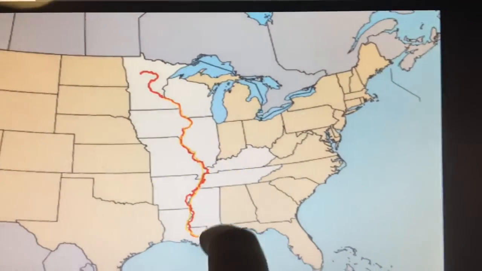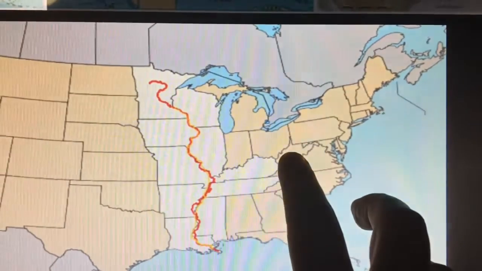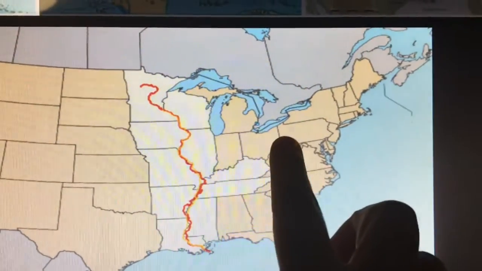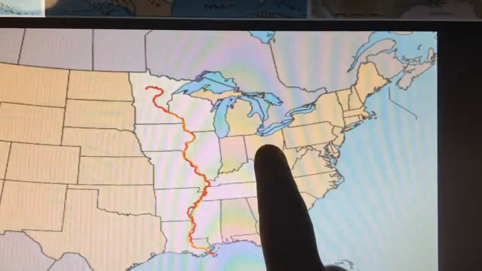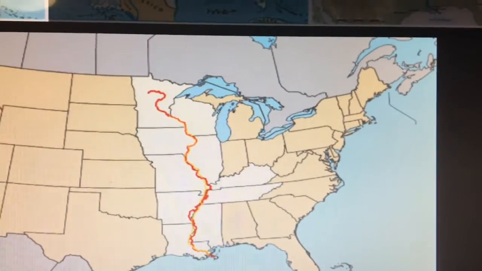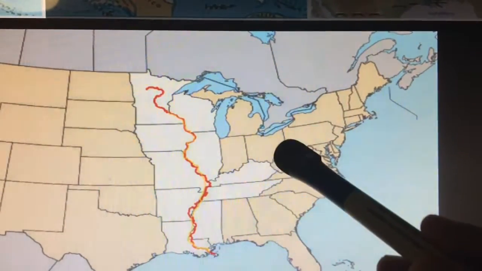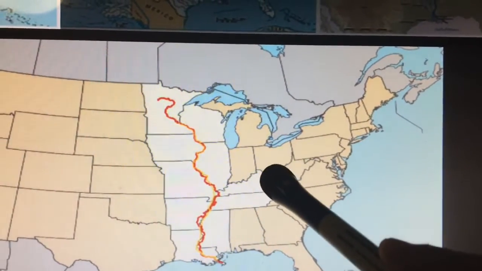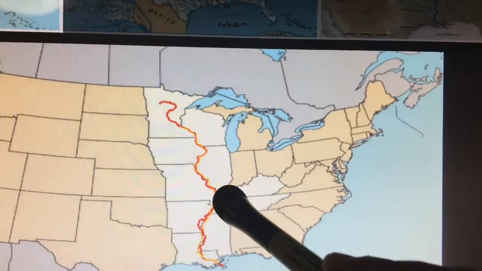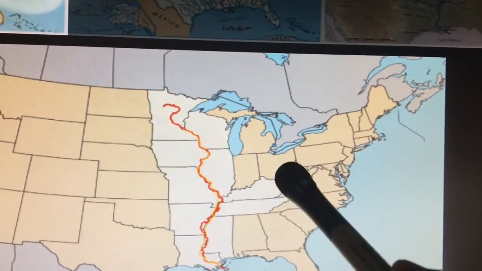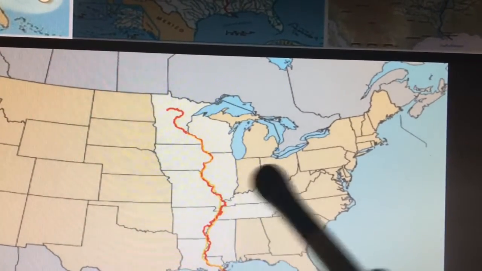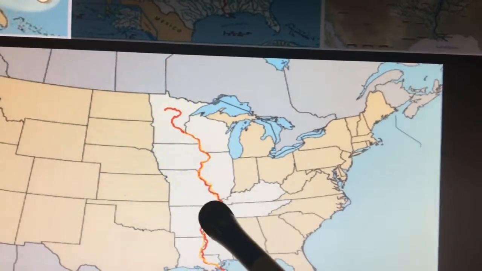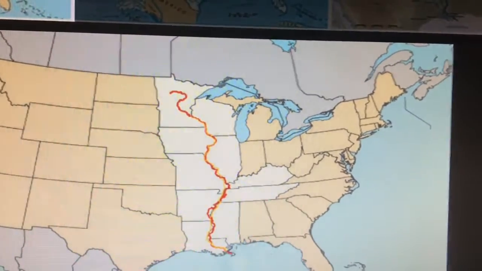Now, a little bit ago, we talked about where the Ohio River comes. This is where we live in Pennsylvania. The Ohio River, this is Ohio. See how the border of Ohio here is kind of squiggly? That is formed by the Ohio River. So is Indiana, squiggly there, and Illinois. Now at the end of these 3 states here, the Ohio River then empties into the Mississippi River.